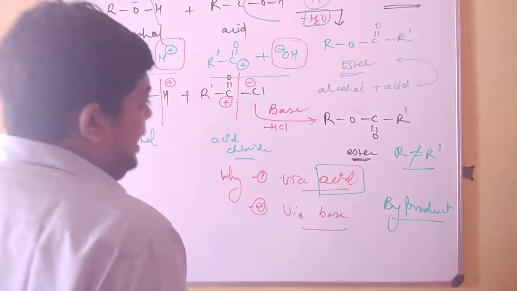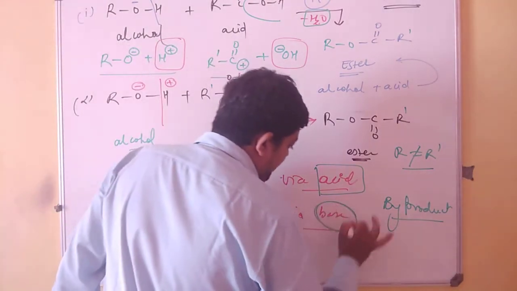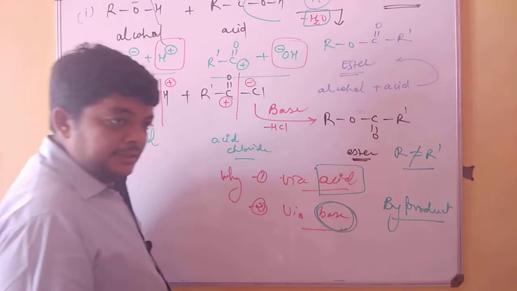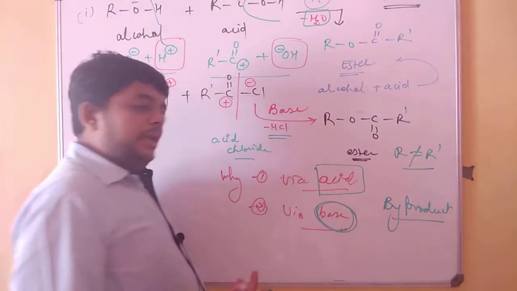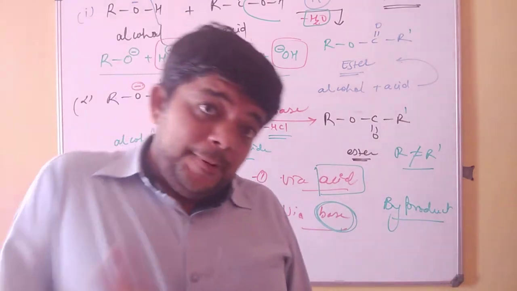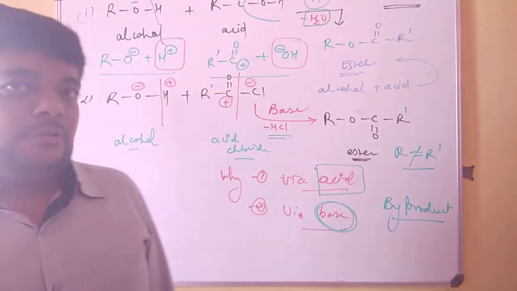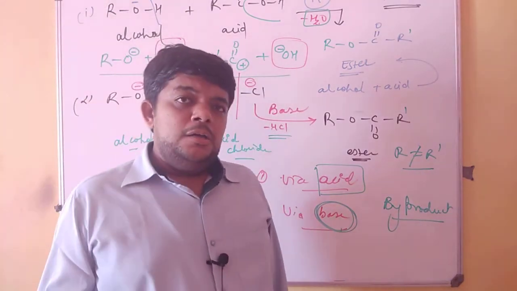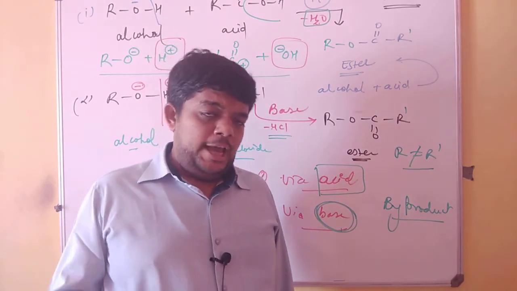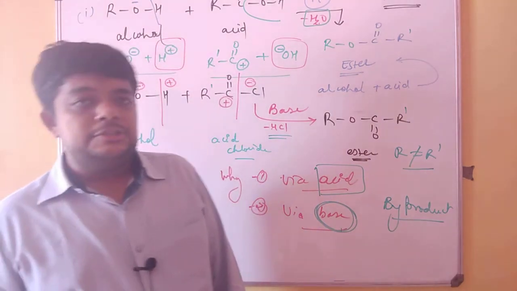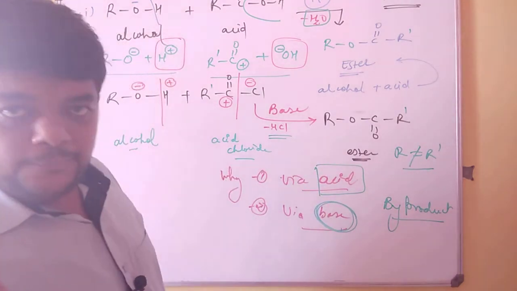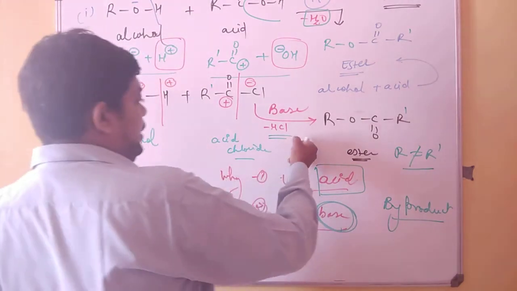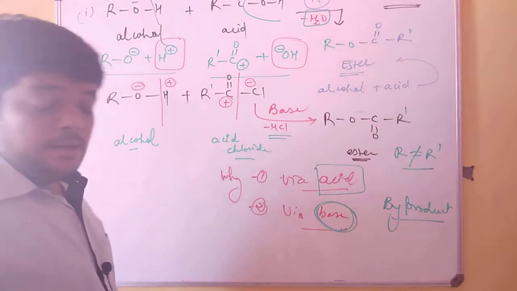But in the second reaction, apart from the base acting as a catalyst, the byproduct that comes out is acid, and we know that when esters are to be precipitated out at the end of the reaction, if the end solution is acidic in nature because of the HCl, the ester won't come out completely, and hence we require to neutralize this byproduct.